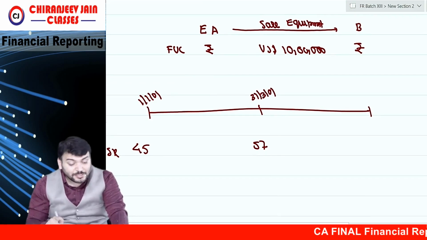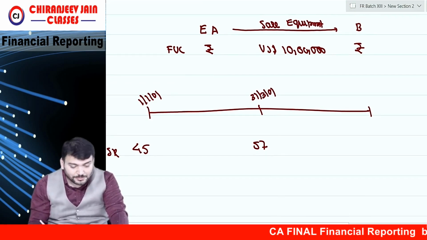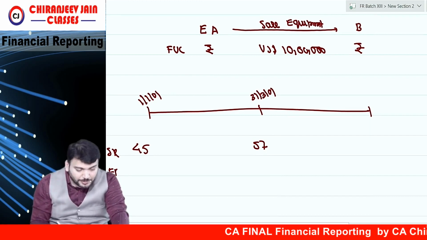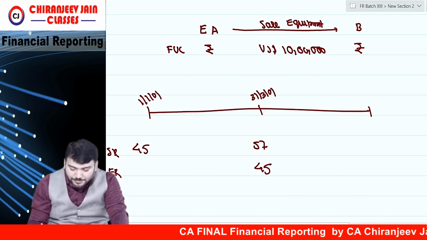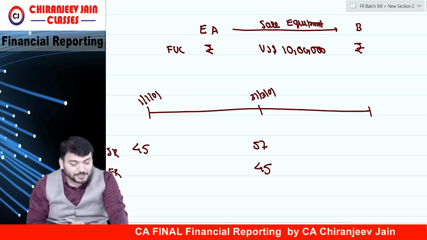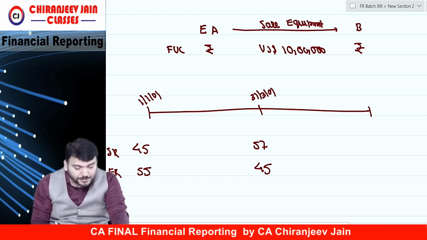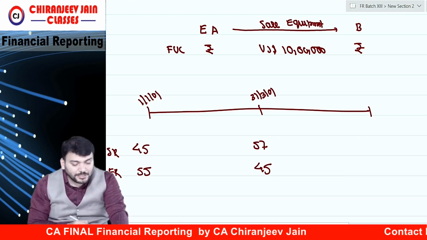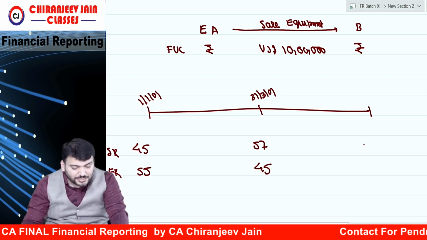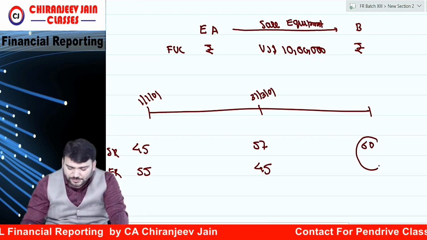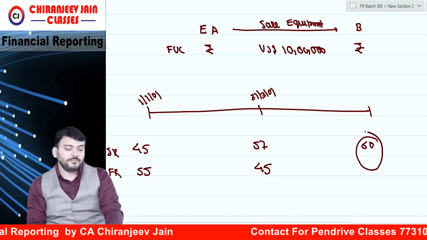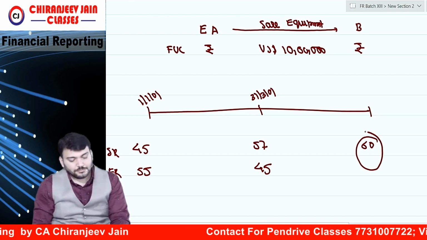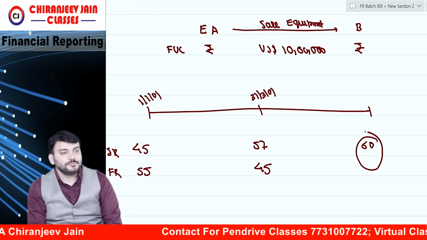Then they have given the 3-month forward rate, which is 45 here. And the 6-month forward rate is 55 here. And the spot rate on 30th June becomes 60. So this and this will remain the same. Understood?